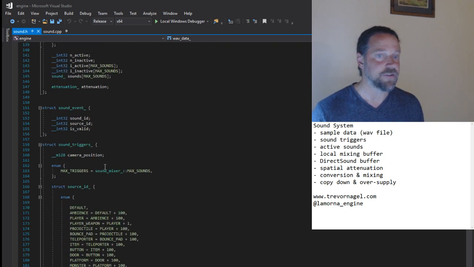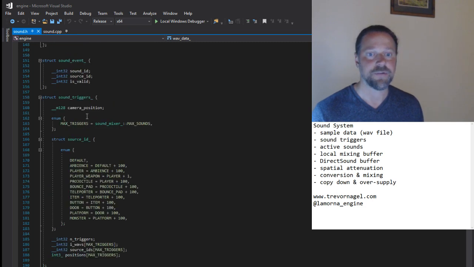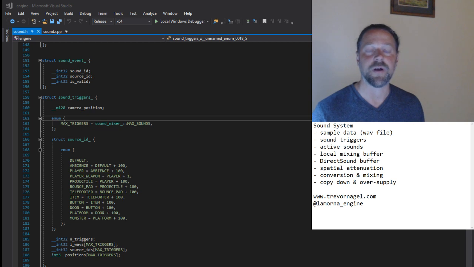The next structure to consider is the sound trigger list, which contains a list of sound events initiated in the current frame. The list starts empty each frame, and we pass the entity component system for entities with a sound component and check for sound events, usually triggered by state changes.